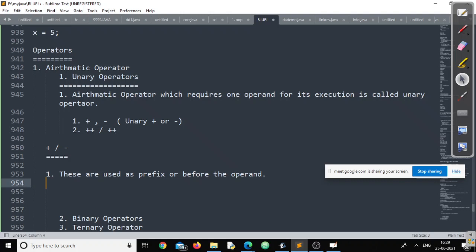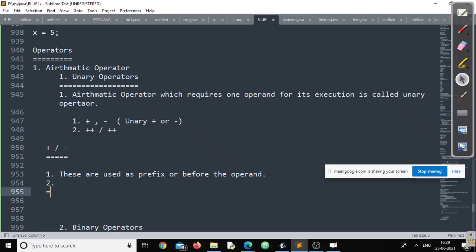Second point: if we are using unary plus, no change in sign will be there. But if we are using the minus operator, the sign will definitely be changed. Right or wrong? Yes, sir.